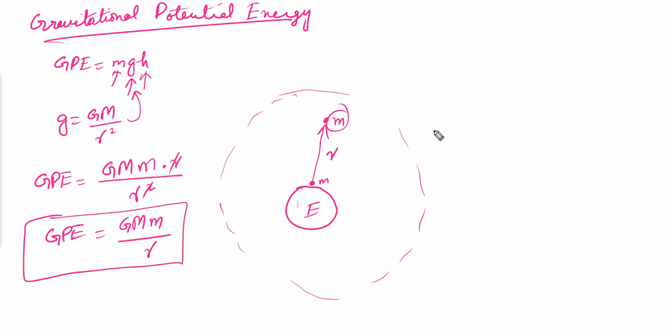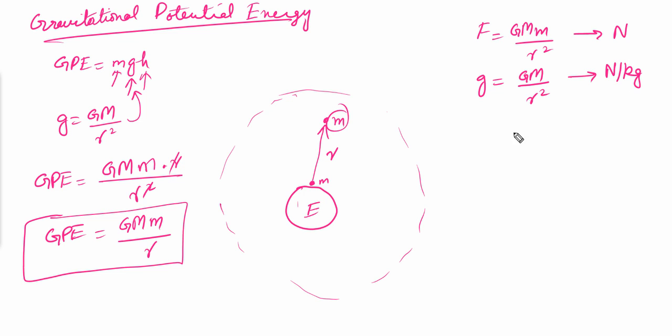Now I'm just going to write down all the formulas for the force, field strength, gravitational potential, and gravitational potential energy together over here. The formula for the gravitational force is GMm over r square. The unit is Newton. For the gravitational field strength, the formula is GM over r square. The unit is Newton per kilogram.